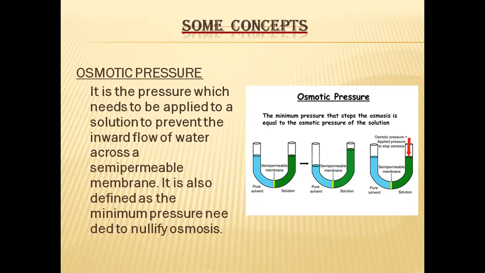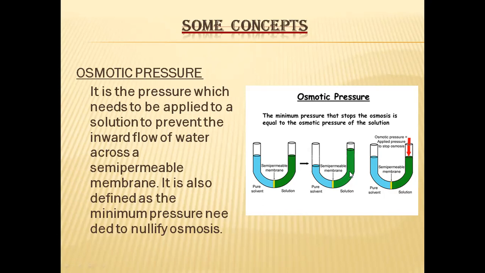In other words, if we want to prevent the movement of water molecules from the blue color area to the green color area, some pressure has to be applied. If we put some pressure on the green color column, that pressure will not allow the entry of these water molecules. The pressure will be equal to the pressure of the water molecules which are going in. When water enters the green area, it creates some pressure on the green color region.